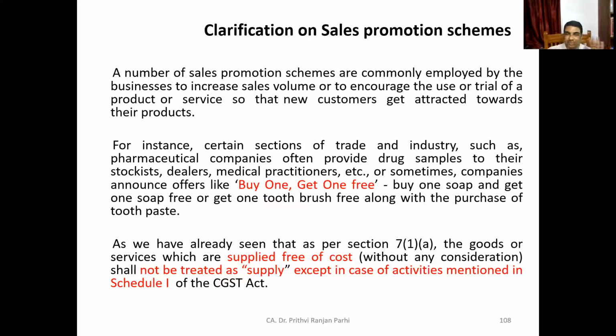But except those transactions, in other cases, if supply has been made without consideration, then that will not technically be treated as supply. And in that context, when you say consideration, we have understood the definition separately, and you know that consideration need not flow from the buyer himself. It may flow from outside.